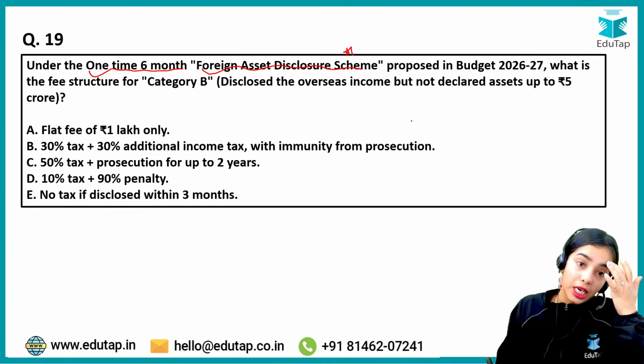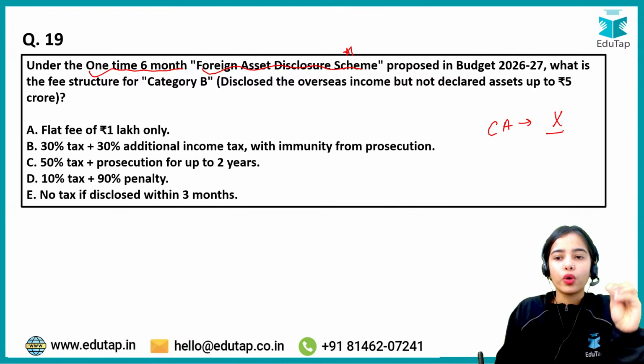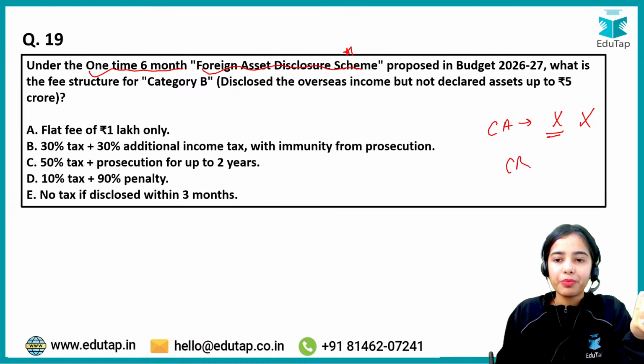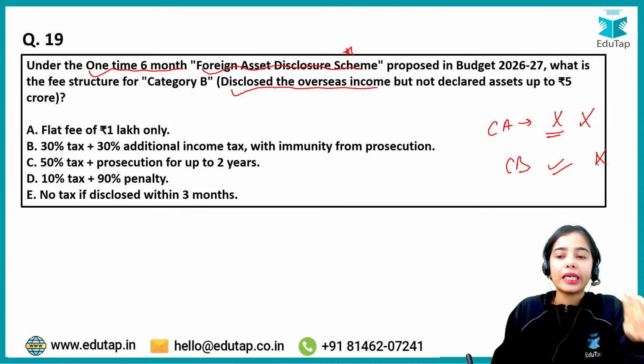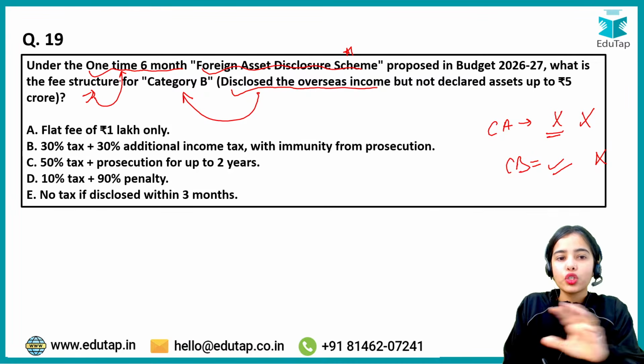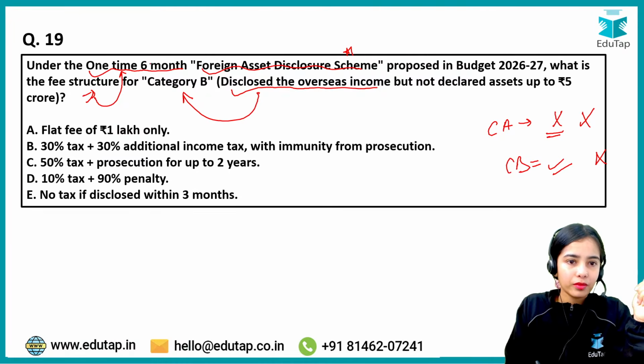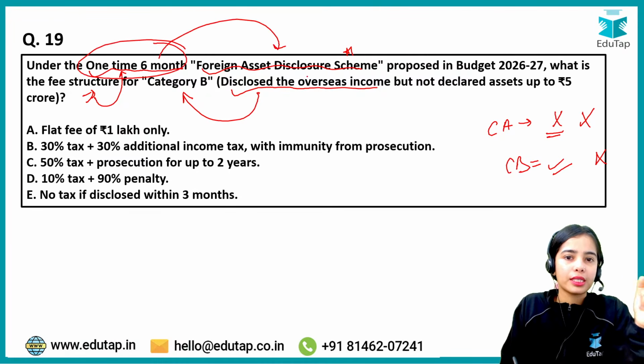So there are two categories. In category A, let's say you have not disclosed your overseas income, you have not declared your assets. Category B is that you have disclosed the overseas income but you have not declared the assets. So in the case of category B, what is the fee structure that you will have to pay so that you are not prosecuted or you do not pay the penalty? So this is a one-time 6-month foreign asset disclosure scheme for category A and category B.